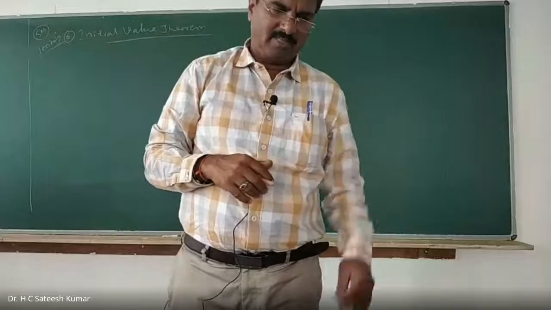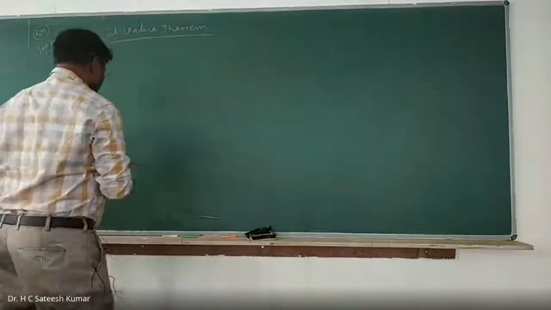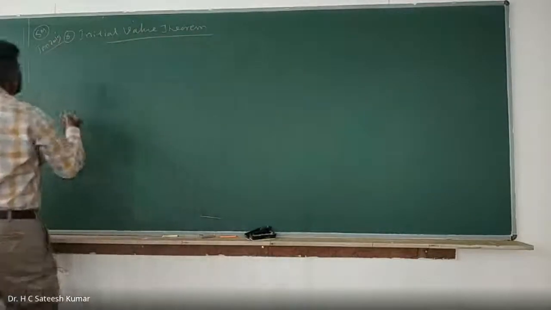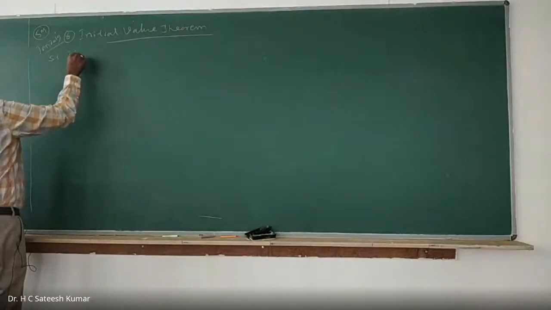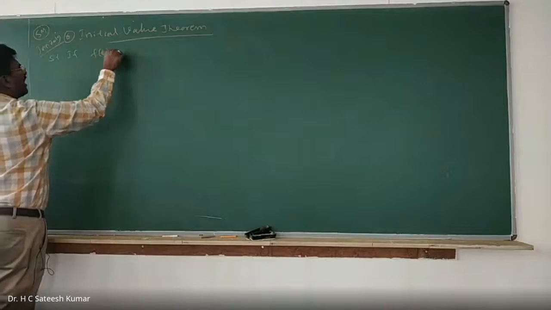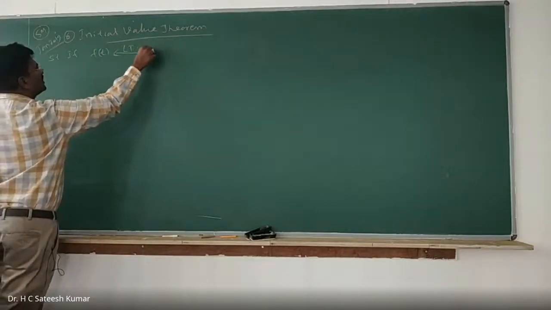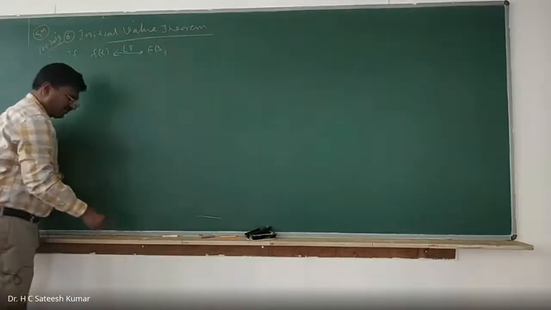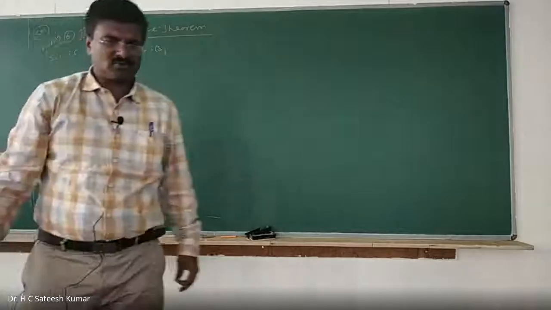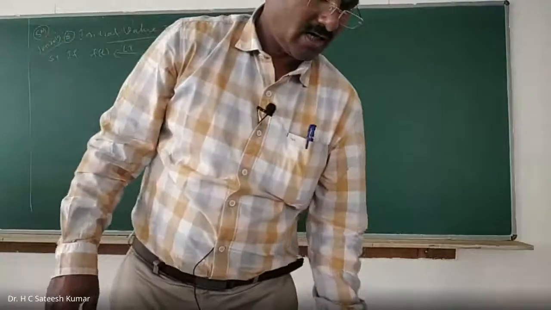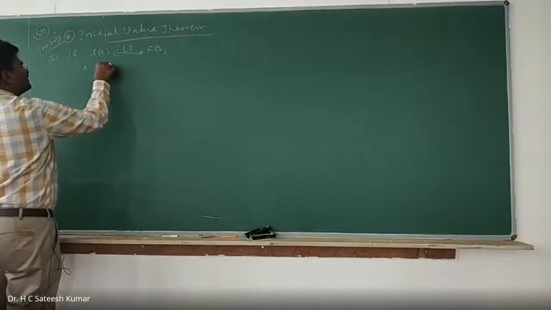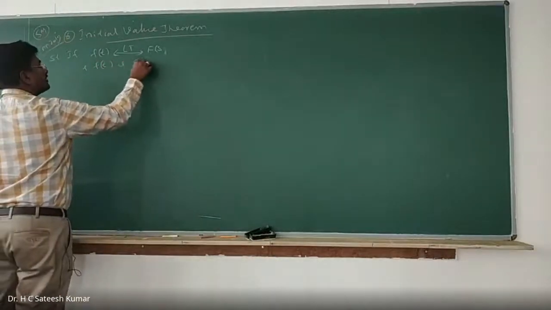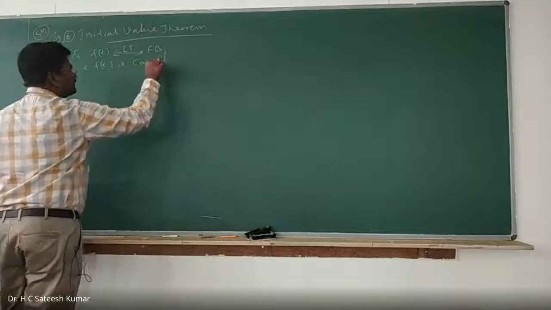Okay. Statement is something like this. If f of t has Laplace transformation f of s and f of t is causal, what is the meaning of causal? I will tell you.